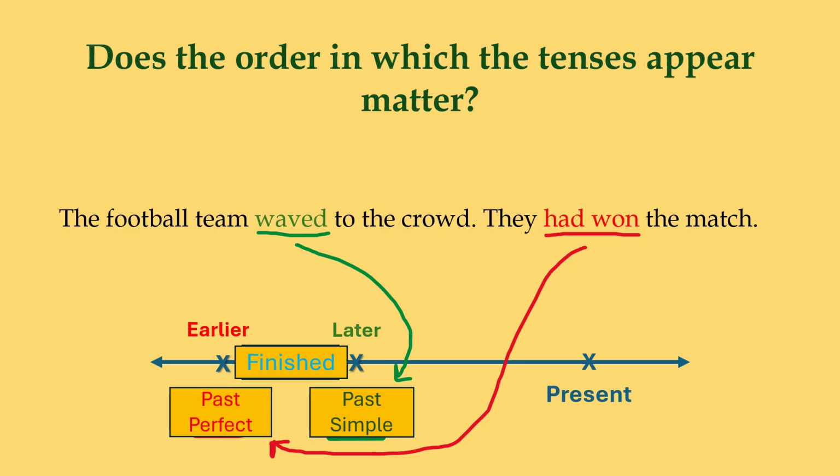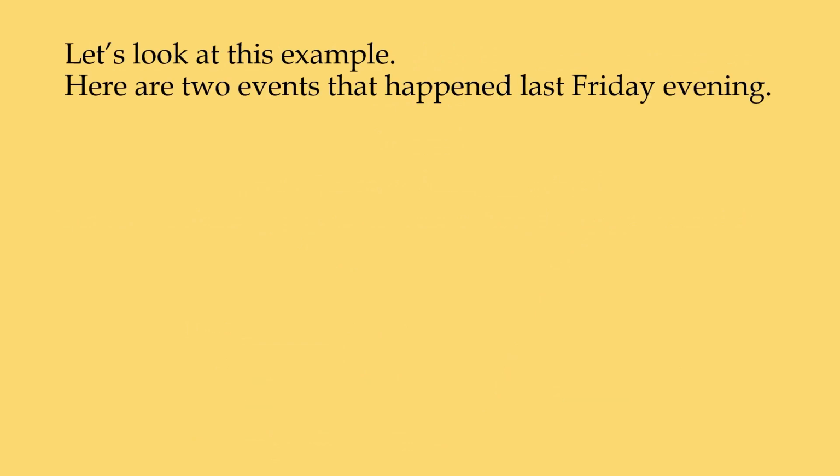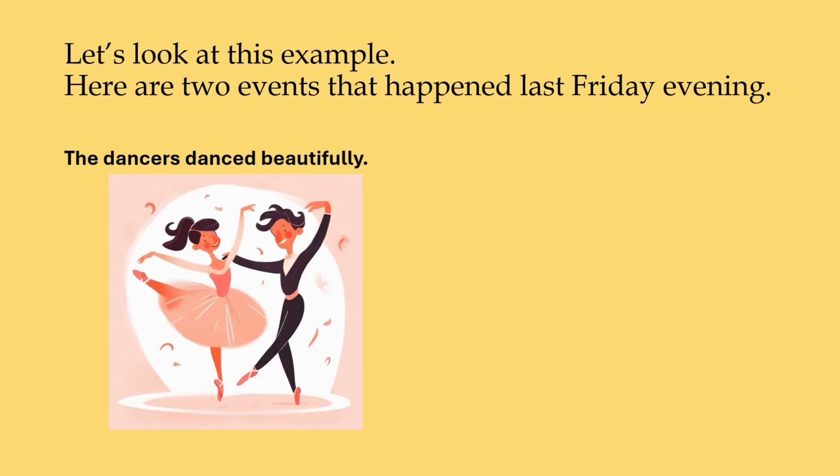Does the order in which the tenses appear matter? It can. Let's take a deeper dive. Let's look at this example. Here are two events that happened last Friday evening. The dancers danced beautifully.